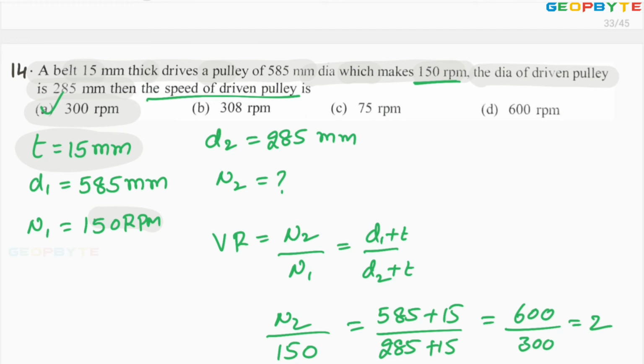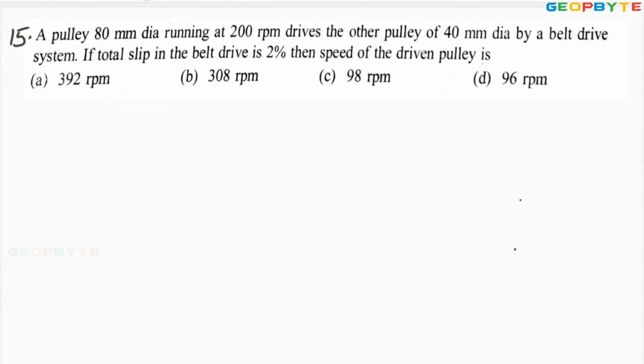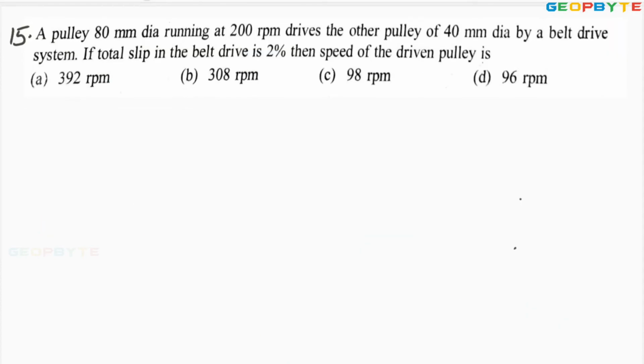Let us take one more problem. Look at the 15th problem. A pulley of 80 mm diameter running at 200 rpm. Pulley diameter D1 equals 80 mm. Its speed N1 is equal to 200 rpm.